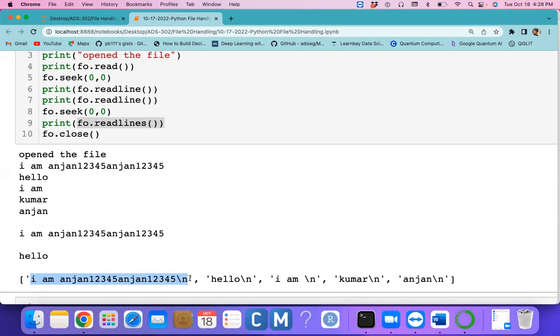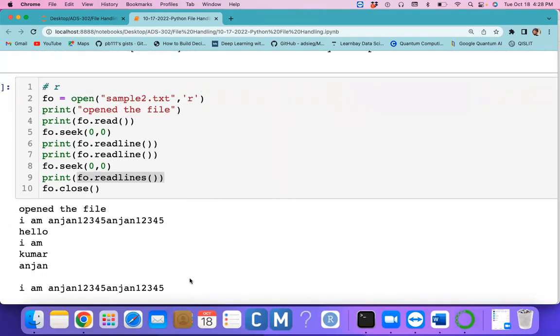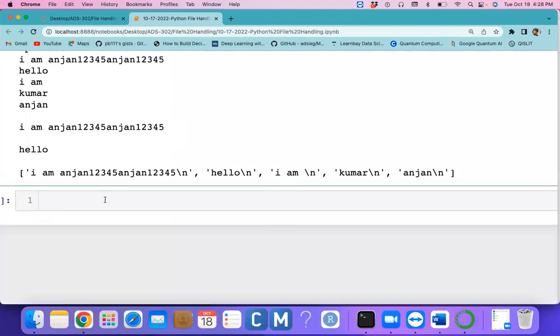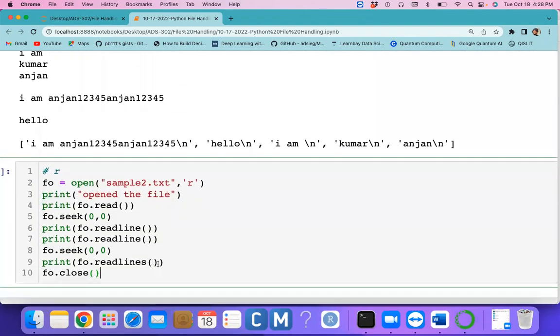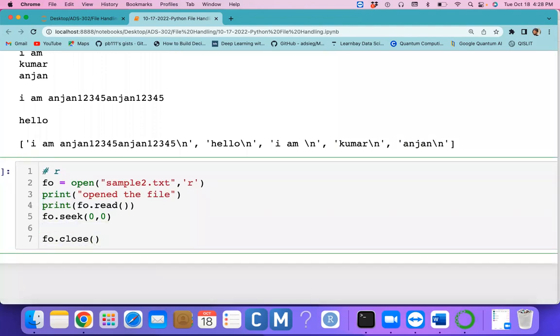One element of the list. Clear? Okay. Now, you understood the difference between the read line and the read and everything, right?